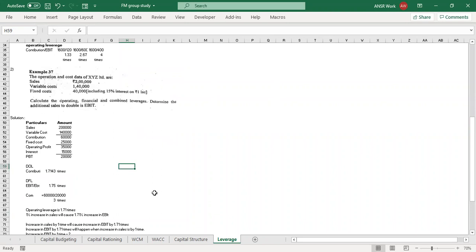So it's 35,000 divided by 20,000, which comes to 1.75. Yes, that is correct. And the combined leverage?